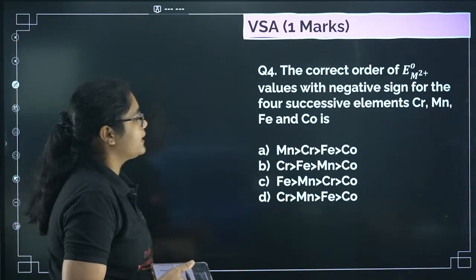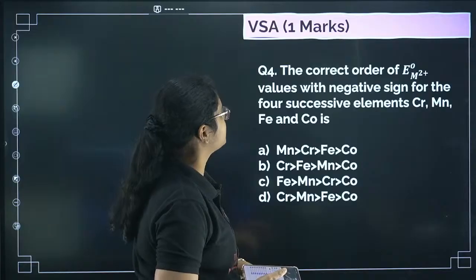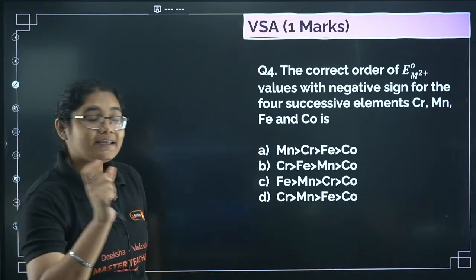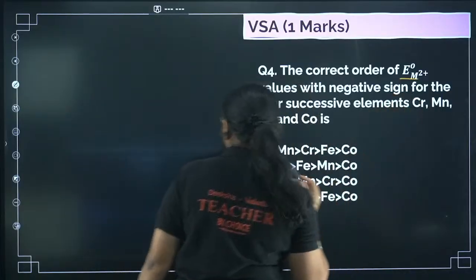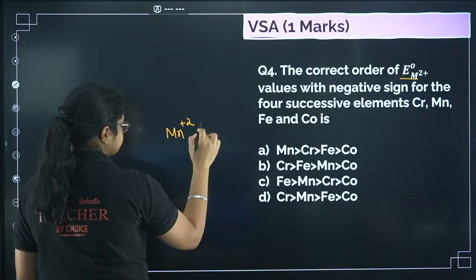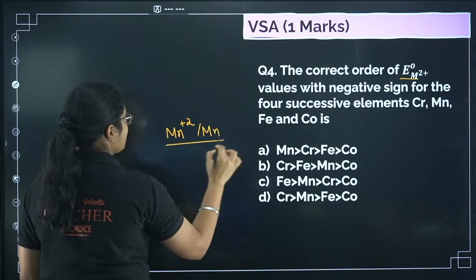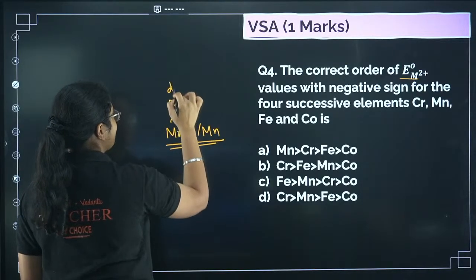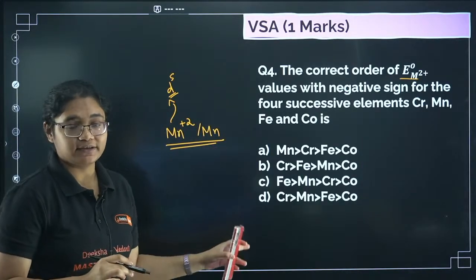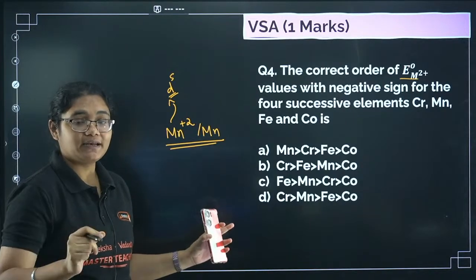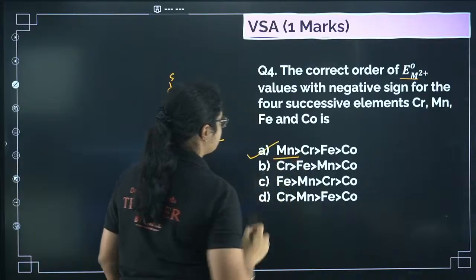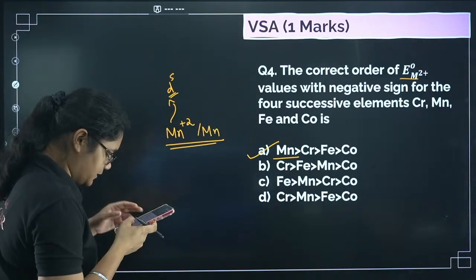Next question: the correct order of E0 values is given for successive elements. So you know that the E0 value is highly positive for manganese. If you have Mn2+ to Mn, Mn2+ has a d5 configuration. It is highly stable, so it doesn't want to get reduced easily here. So that is why the value is very less, or highly negative, I can say. So the first element has to be manganese, and there is only one option like that. So that is why option number A here.